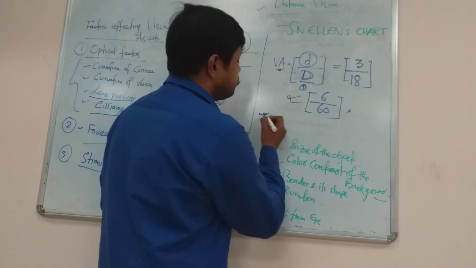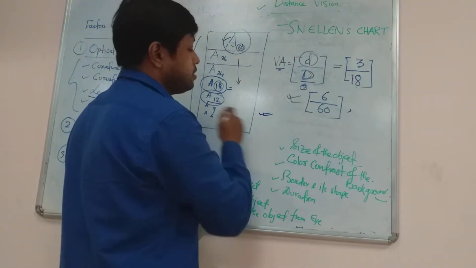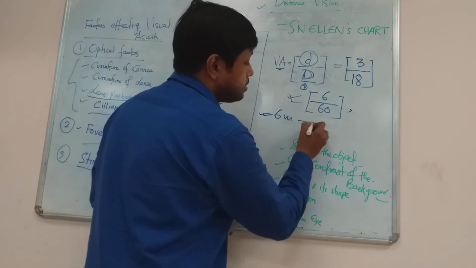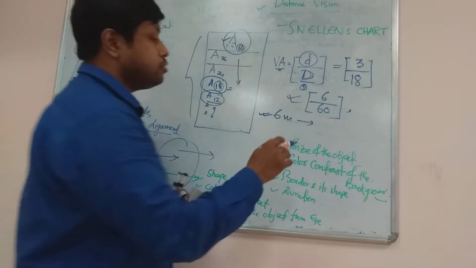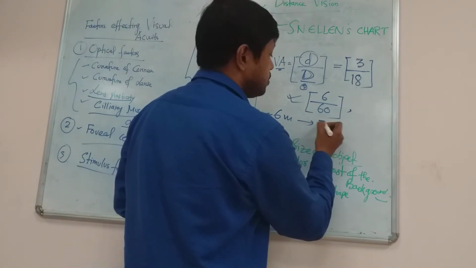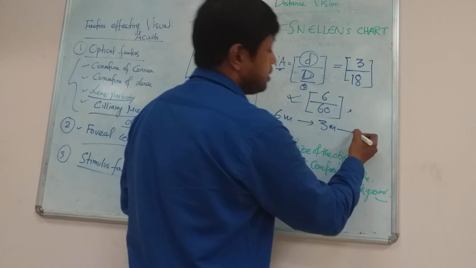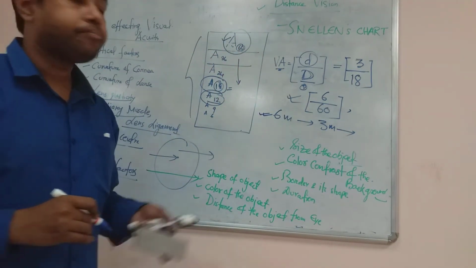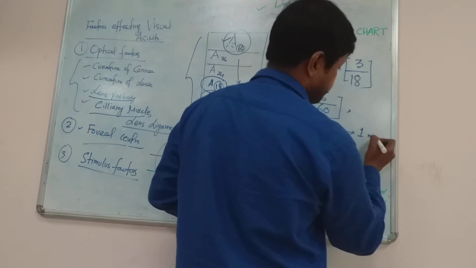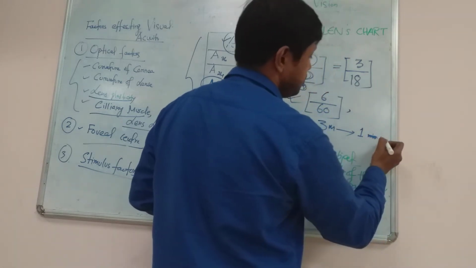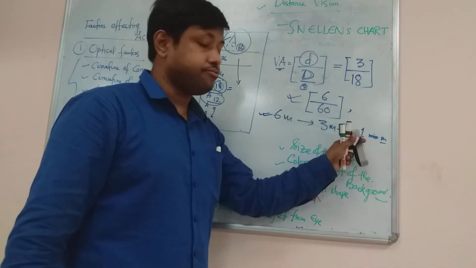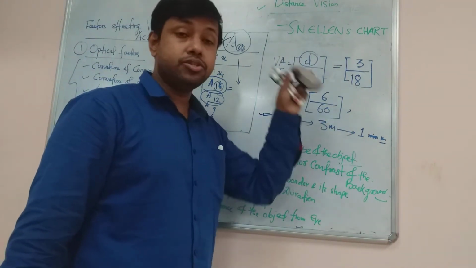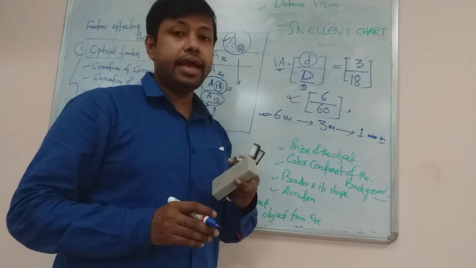Normally we allow the subject to visualize these letters from a distance of 6 meter, and in case he cannot visualize even the maximum size letter from 6 meter, we decrease the distance to 3 meter, and if even then he cannot, we decrease the distance to 1 meter. And even within 1 meter, if he cannot visualize the letter, there are other tests.